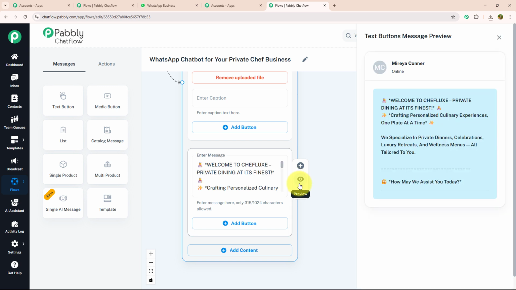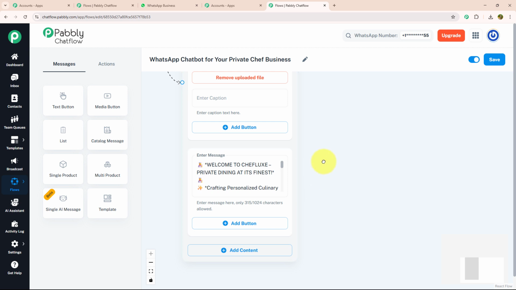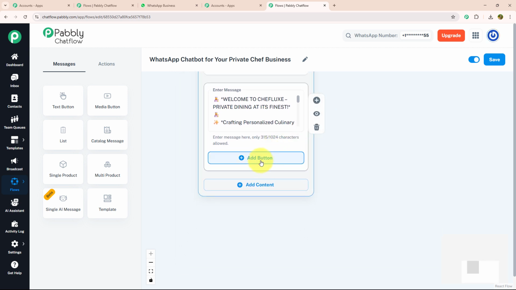Welcome to Chef Lux, Private Dining at its finest, crafting personalized culinary experiences one plate at a time. We specialize in private dinners, celebrations, luxury retreats and wellness menus, all tailored to you. How may we assist you today? And with that, I'm going to provide action buttons as options.